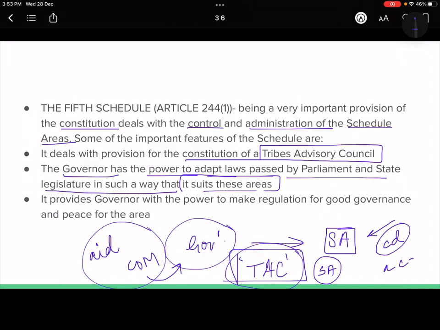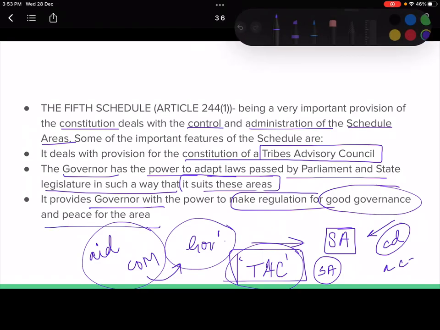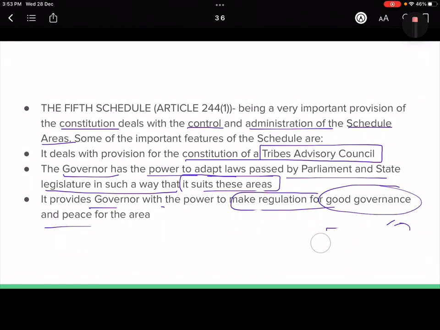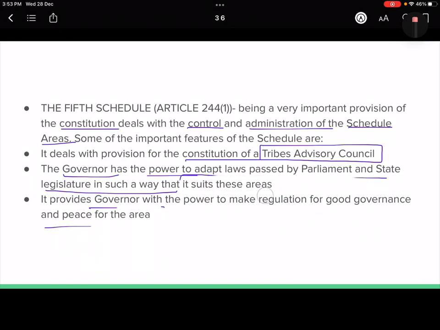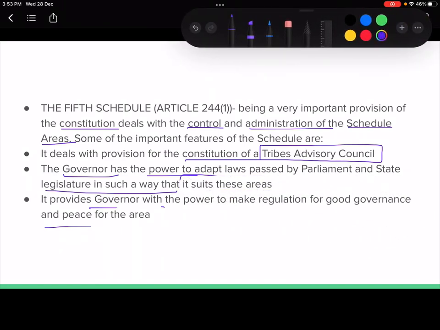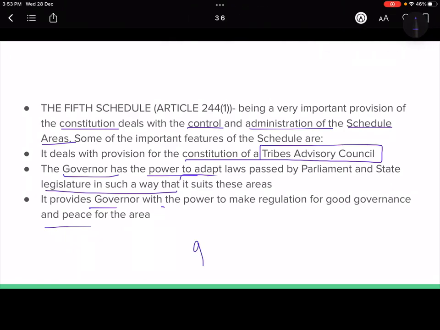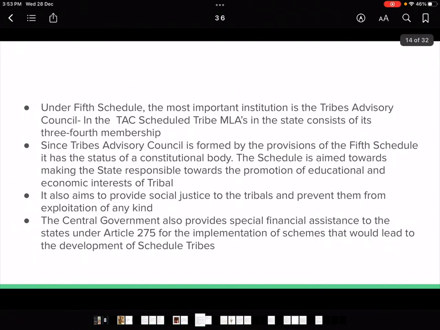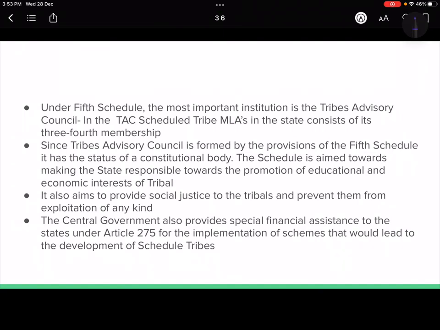ठीक है, so it provides the governor with the power to make regulation for good governance and peace for that area. So that means for the governor, if there is any scheduled area in his state, ठीक है, he has a special role to play, and that special role is to do good governance there, ठीक है, and to maintain peace in that region, and obviously to work for the benefit of the tribal people in those scheduled areas.